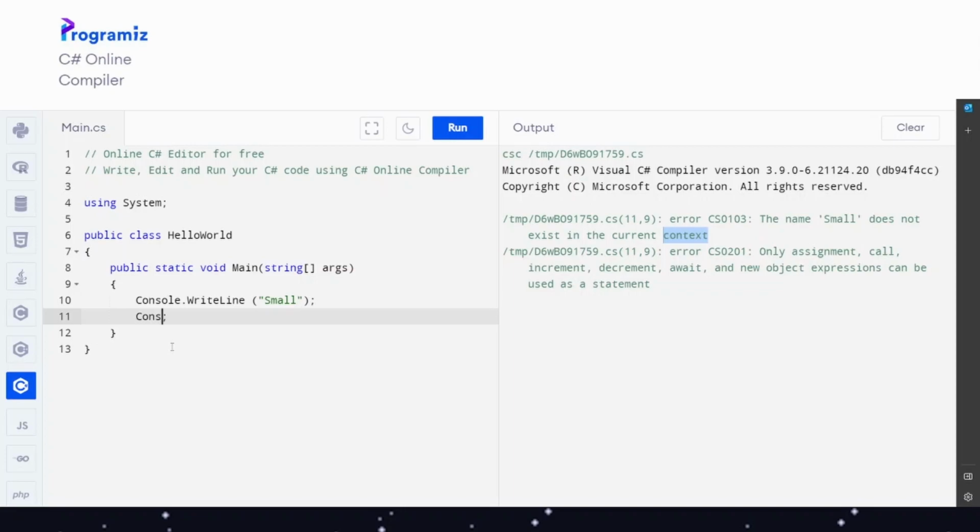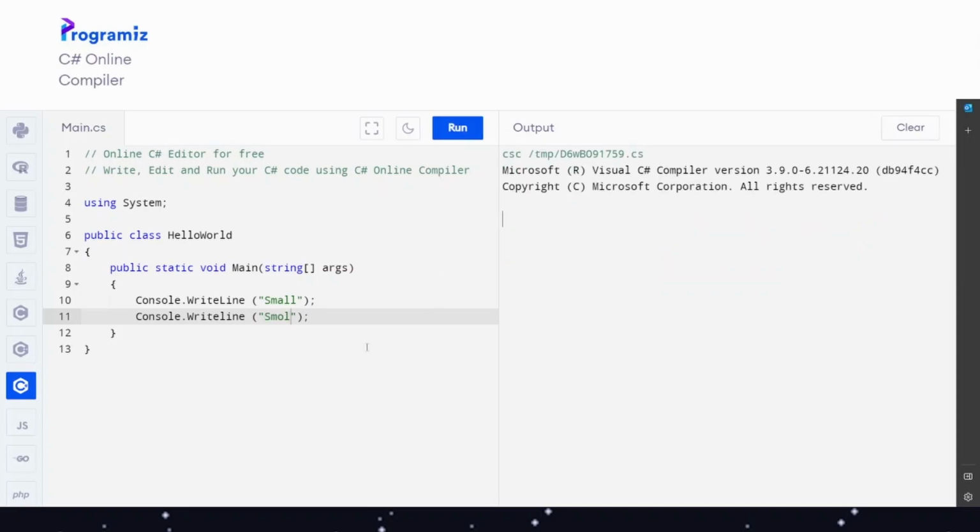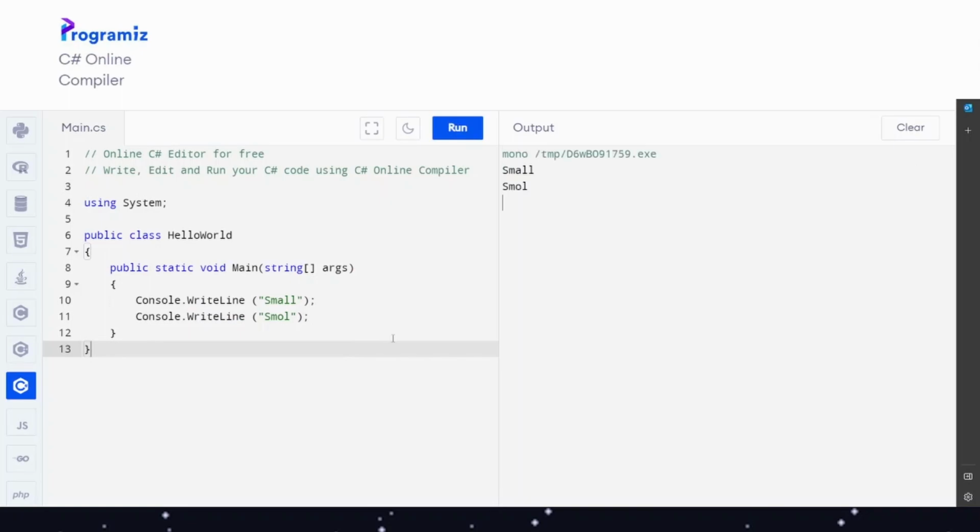I can again write Console.writeLine small, and as you can see it will create another error. This is simply because we have written writeLine with a small l. This is unfortunate, but it only requires to be exactly the same as the command which is remembered here. So writeLine with a small l isn't the same as WriteLine with a capital L.